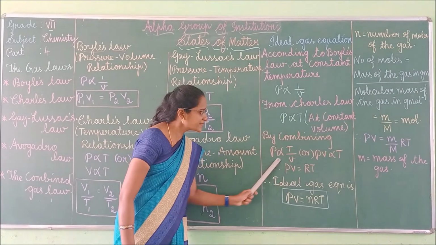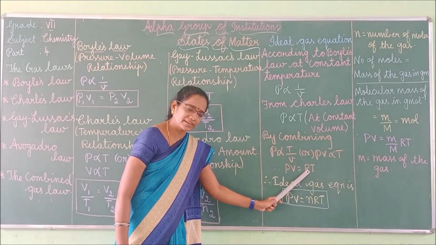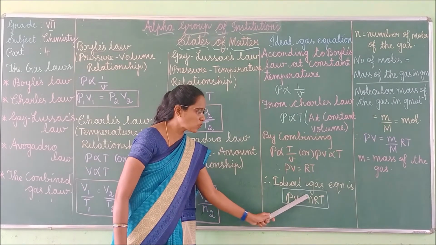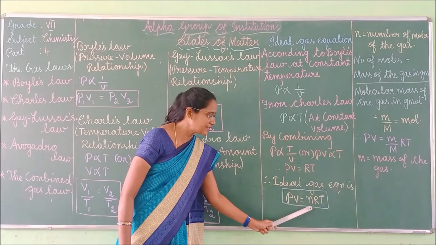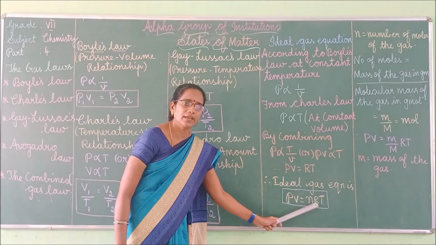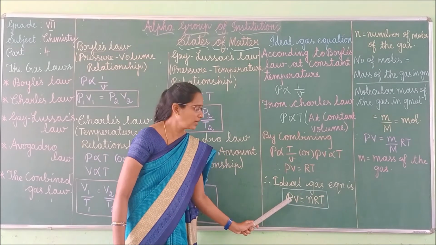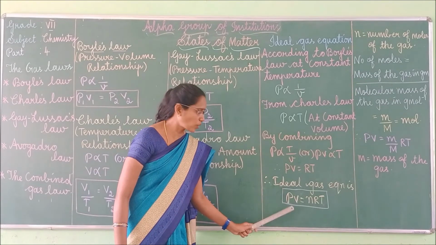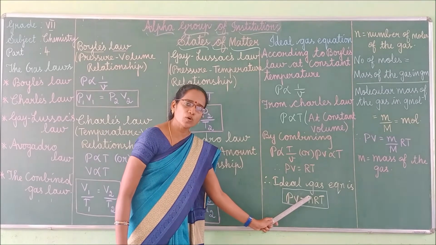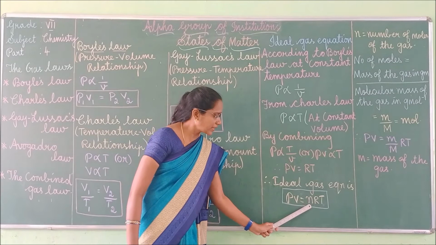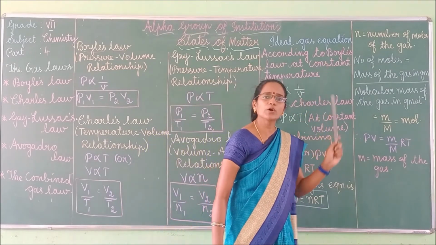Hence this equation can be written as PV is equal to nRT. N is small n, we have to put, okay. So this is the ideal gas equation, okay. What is the ideal gas equation? PV is equal to nRT, where n is nothing but the number of moles of the gas.